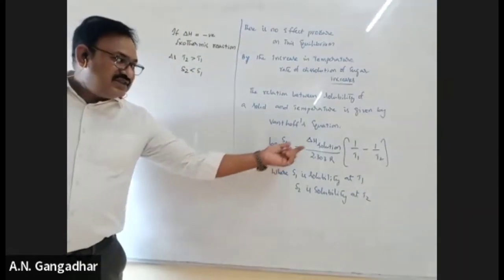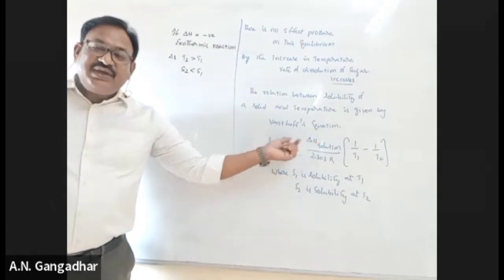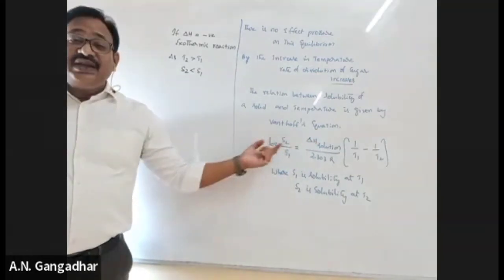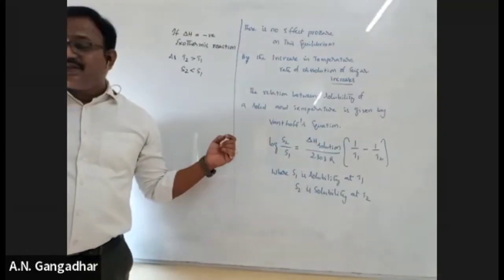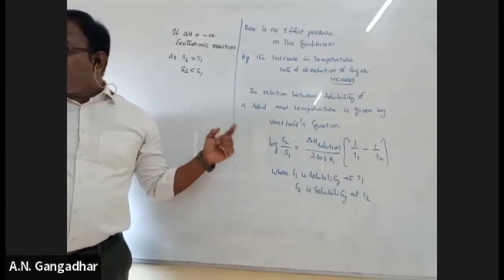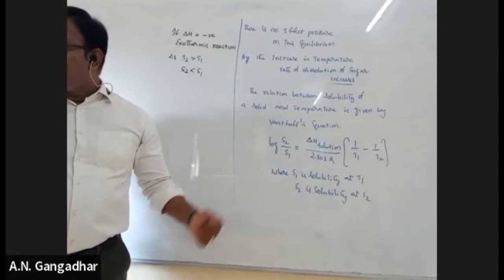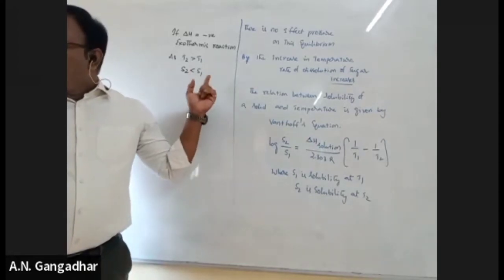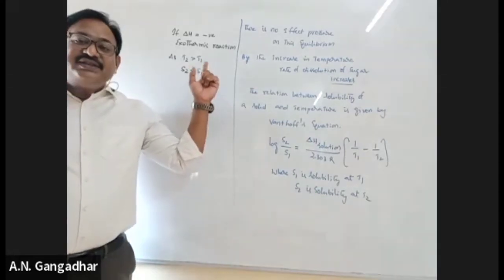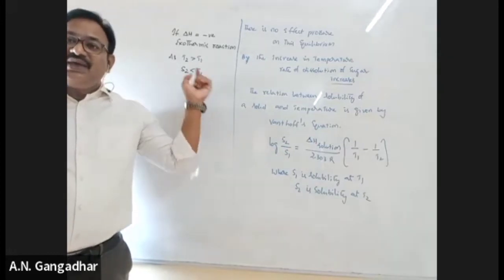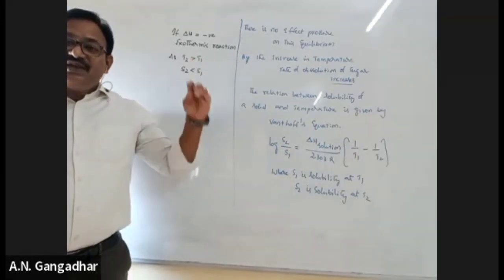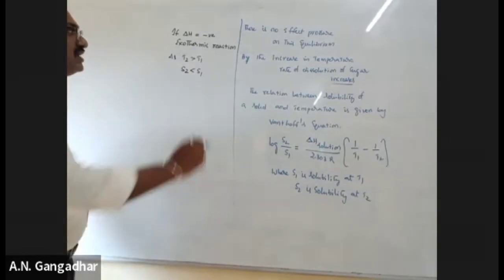So if dissolution is exothermic, as temperature increases, solubility decreases.